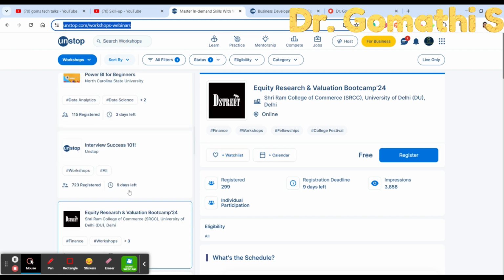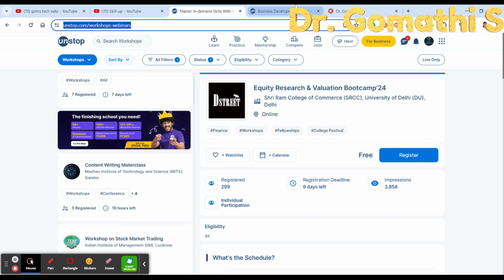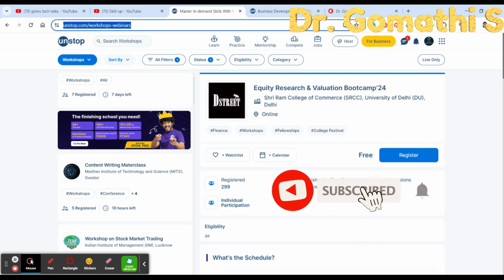Okay, and stop. Okay, and if any internship is asking you to pay money, don't go for that. Okay, no internship will ask money from you. Either they will ask you to work without a stipend, they will not give you any stipend, or they will give you a stipend. Only these two options are available. If anybody is asking you to pay them to work, don't go for that.